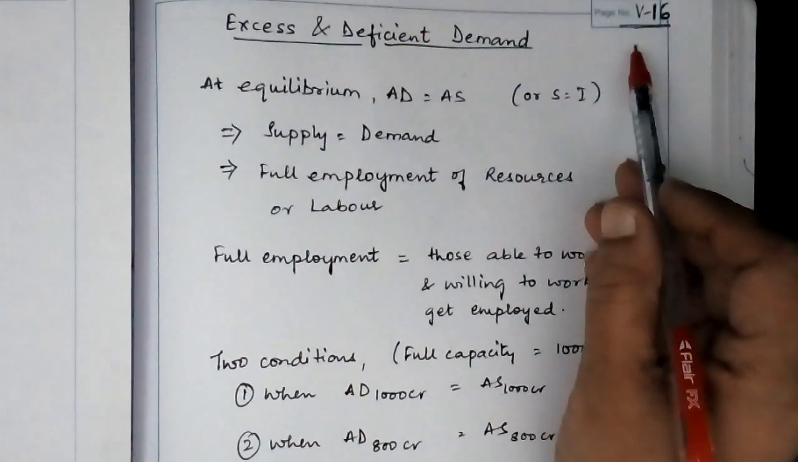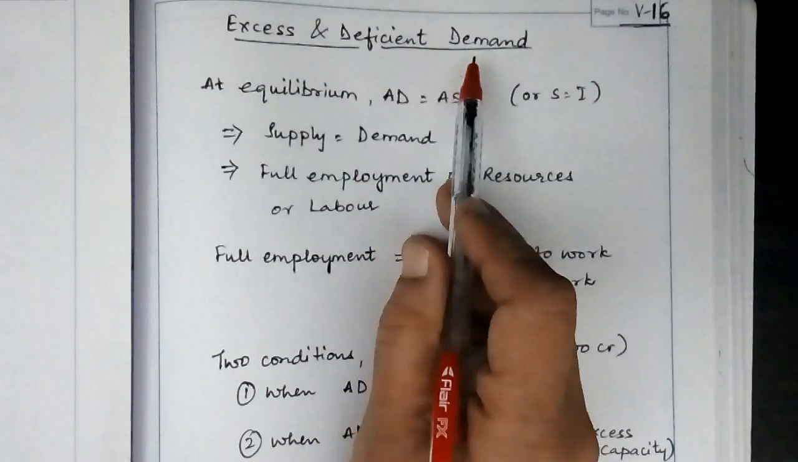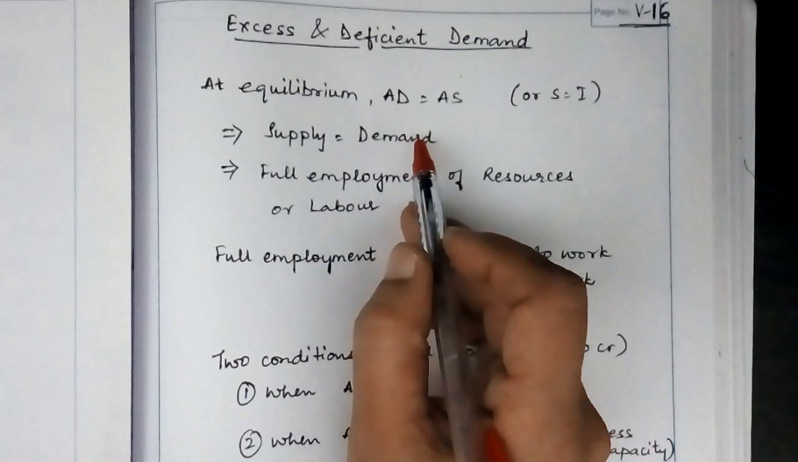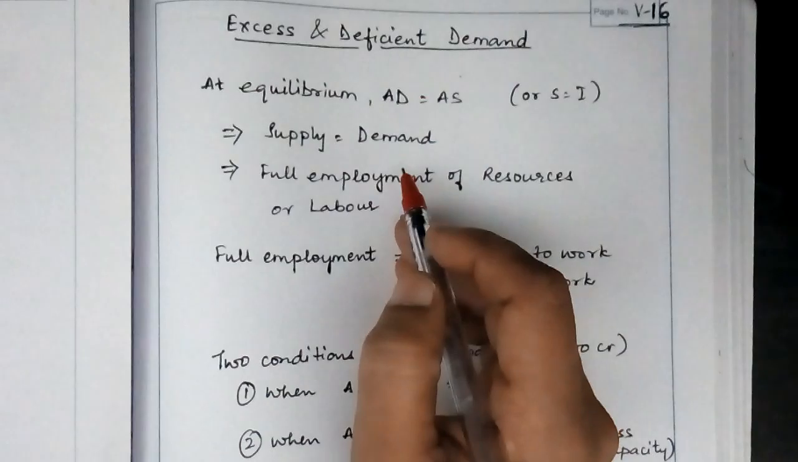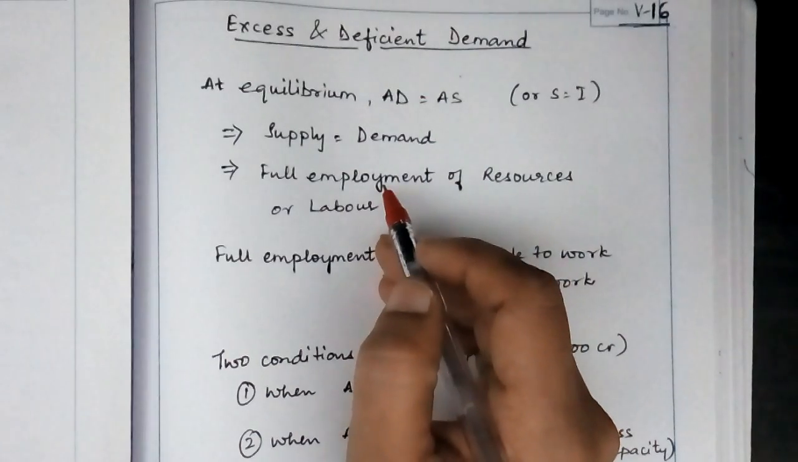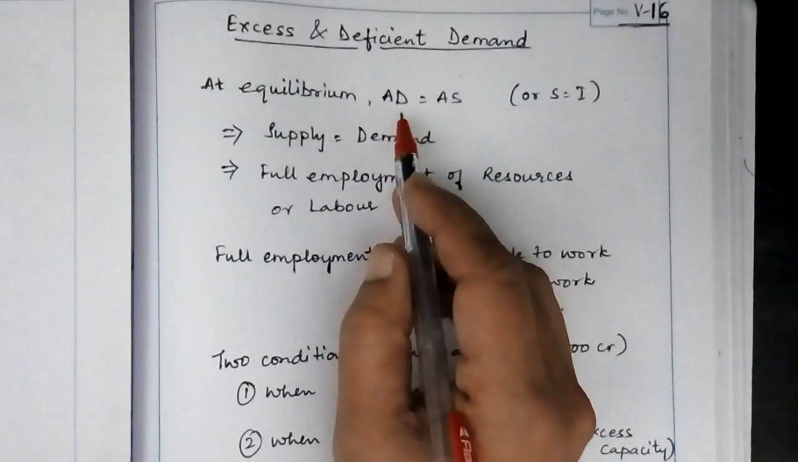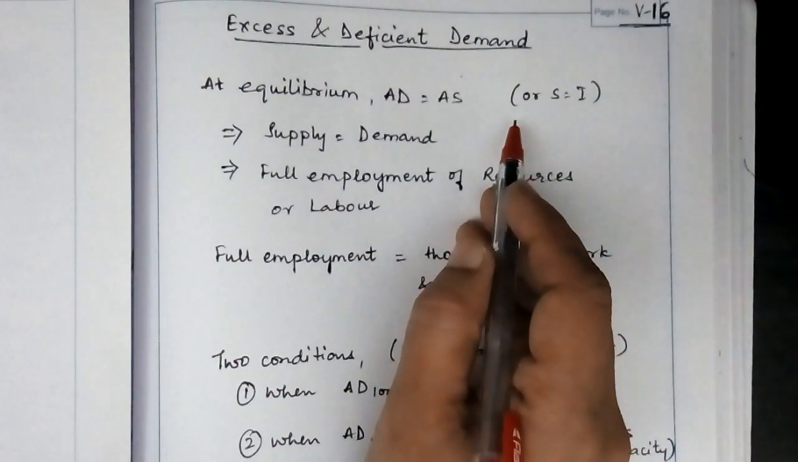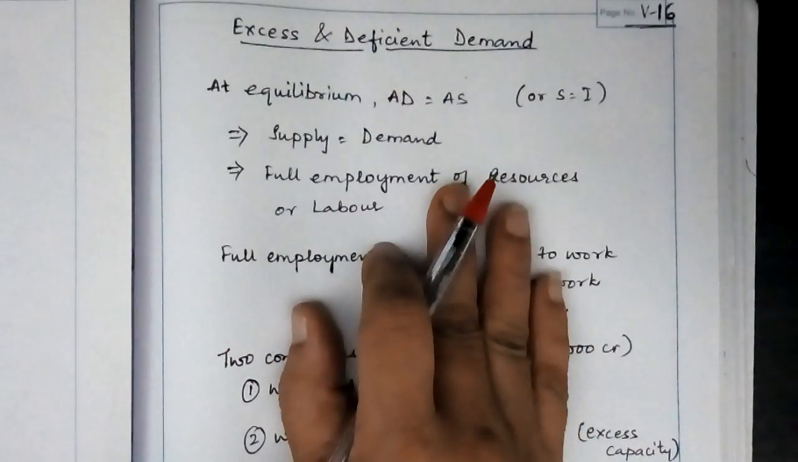In our video number 16, we will discuss excess and deficient demand. Before going into this particular topic, make sure that you have understood the previous topics on equilibrium well. If you understand those previous topics, the economy working at equilibrium, the AD-AS approach or the S-I approach, this will make it easier to understand this particular topic.